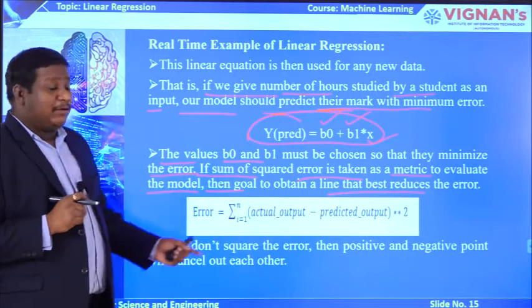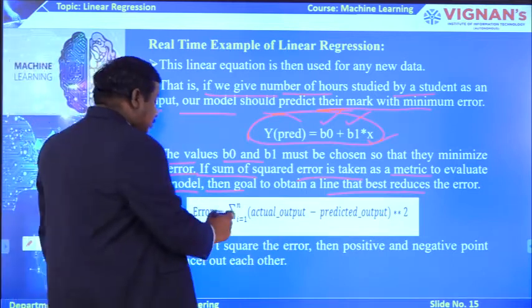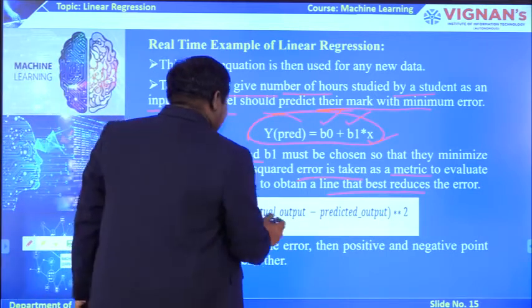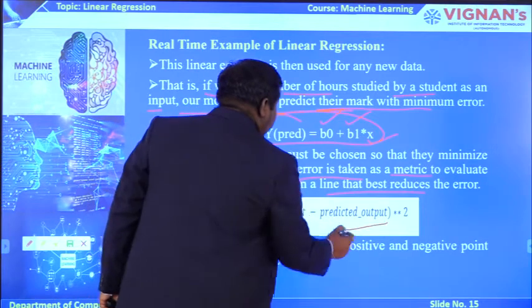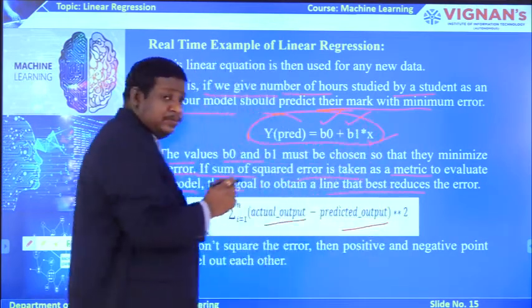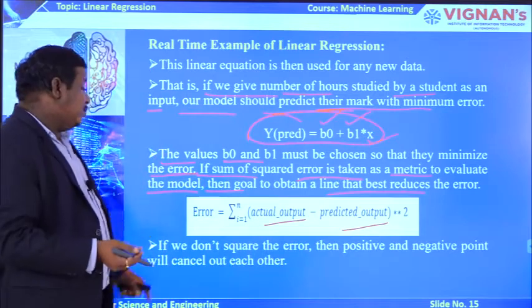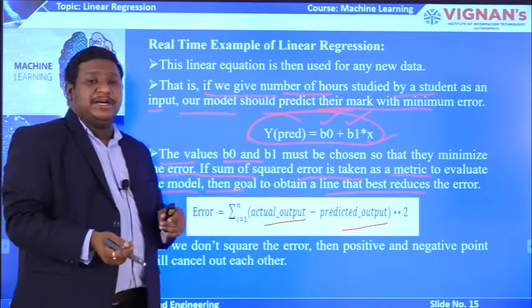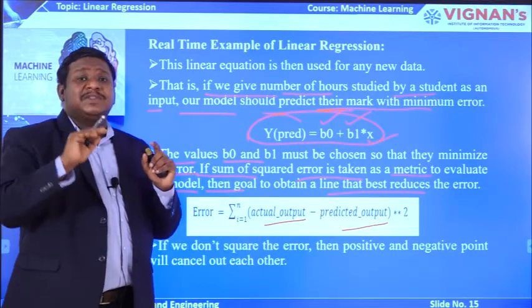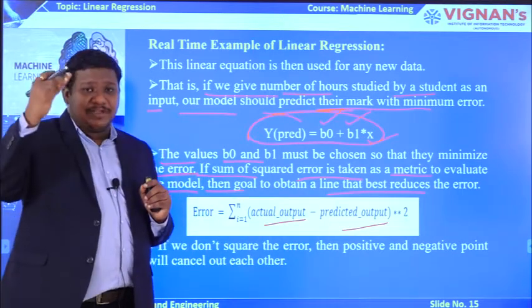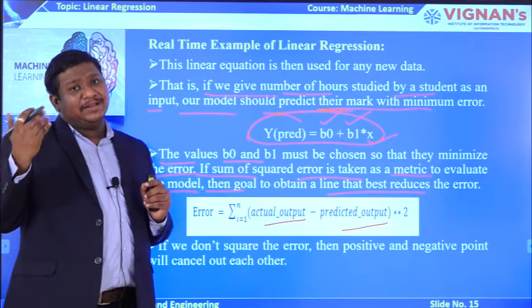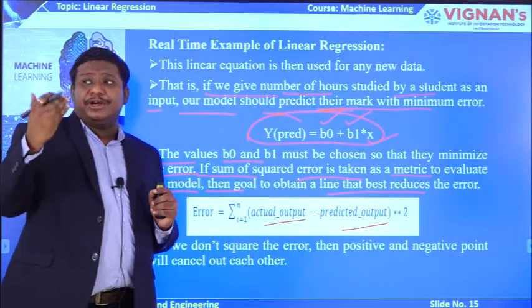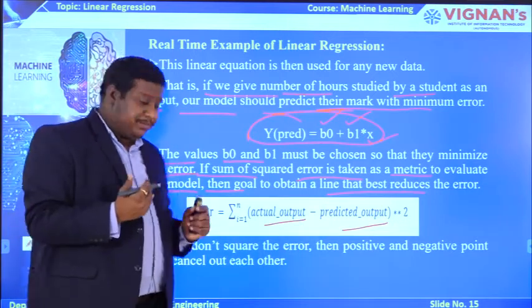The error can be calculated as sigma i equal to 1, actual output minus predicted output, whole squared. That means we are squaring the error. First we identify the error: actual output minus predicted output, and we square that so that we can reduce the error.